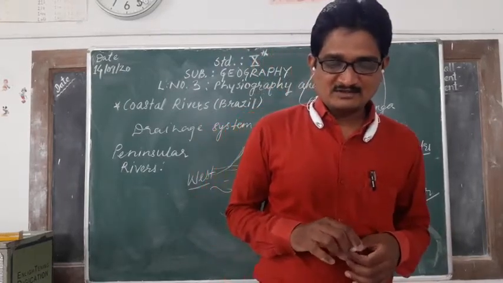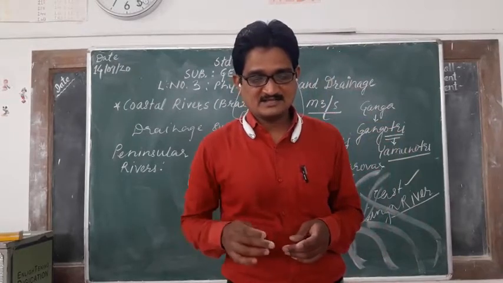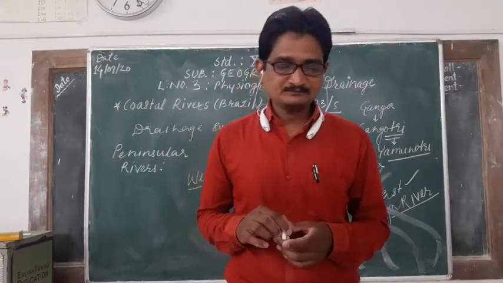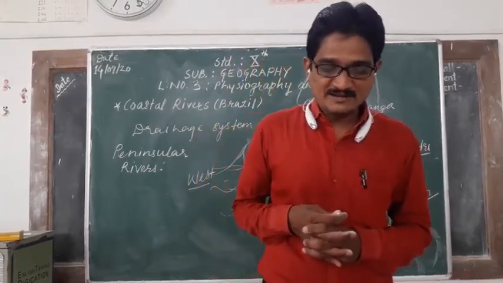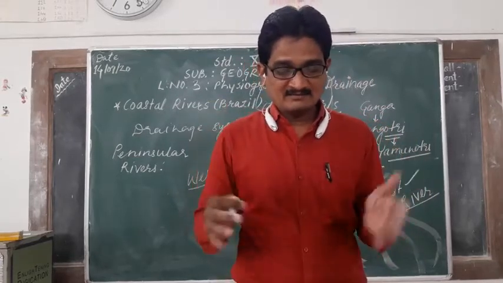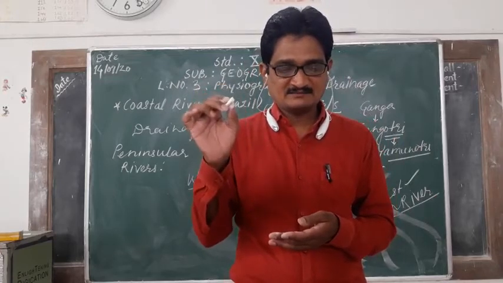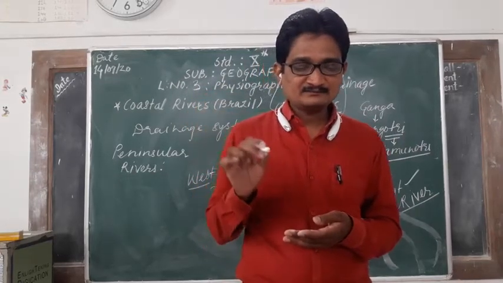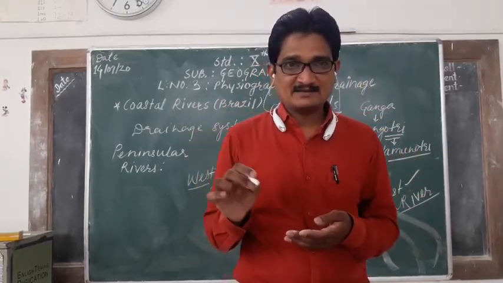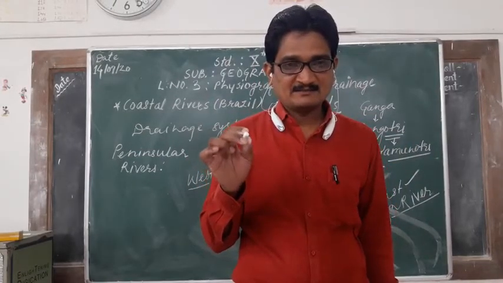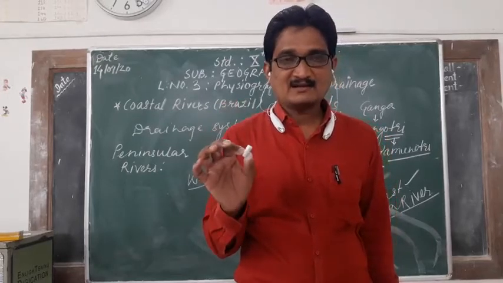Rivers meeting the Bay of Bengal. That is the last drainage system of India. Most of the area of the peninsula is drained by the rivers flowing towards the Bay of Bengal. Note down, the important river systems of this group are Mahanadi, Godavari, Krishna and Kaveri.